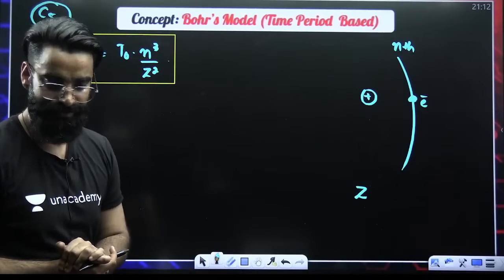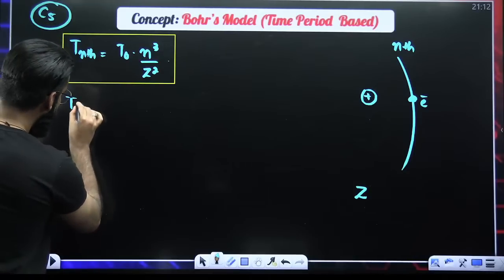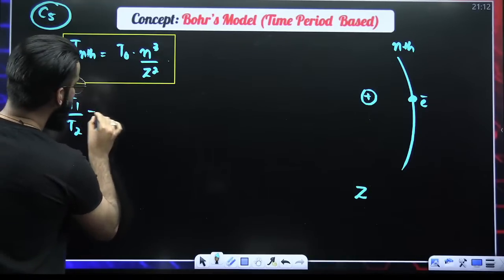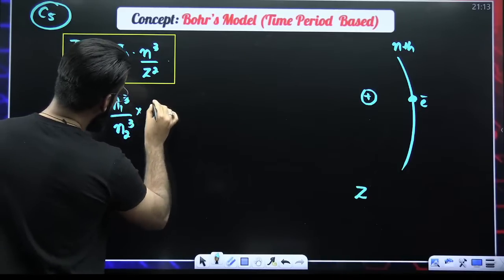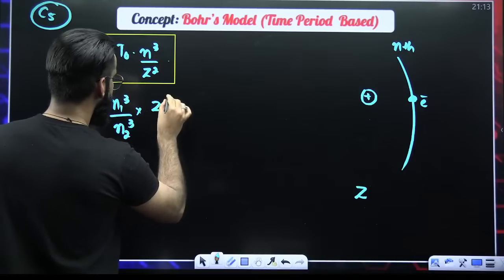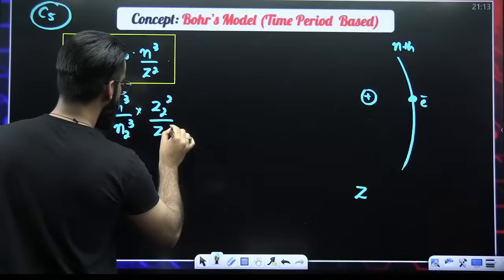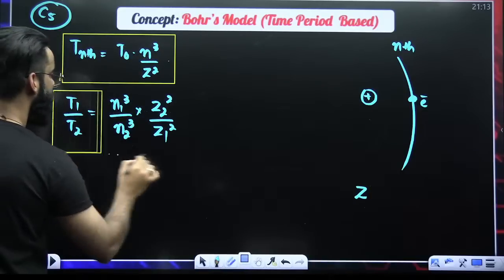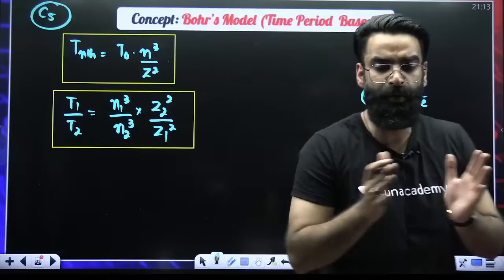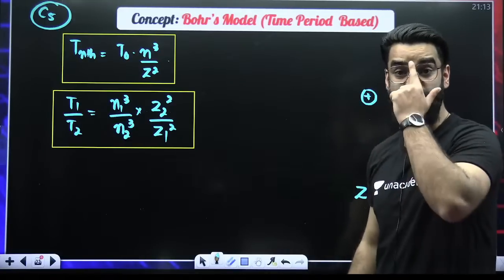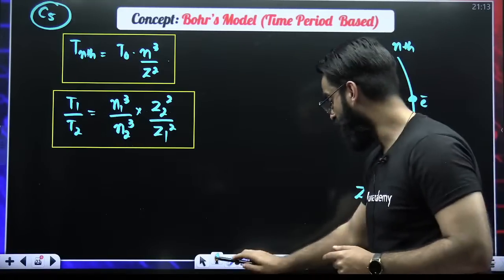Simple. T1 divided by T2 has to be equal to N1 cube, N2 cube, right? Z2 square, Z1 square. Perfect. This is how you compare the time period of two electrons moving in two different Bohr's orbits.